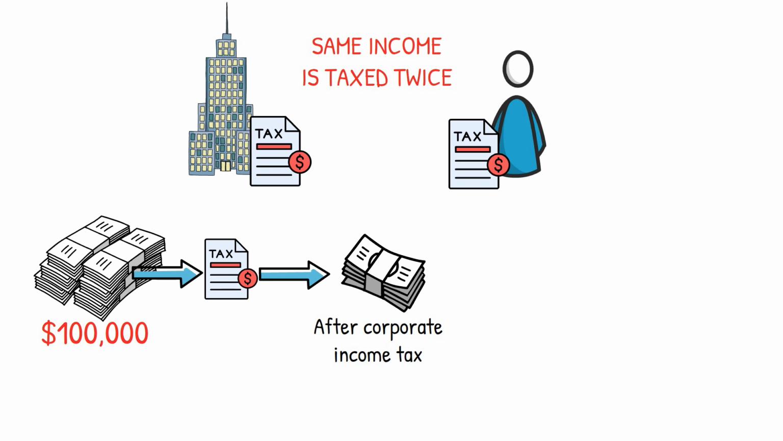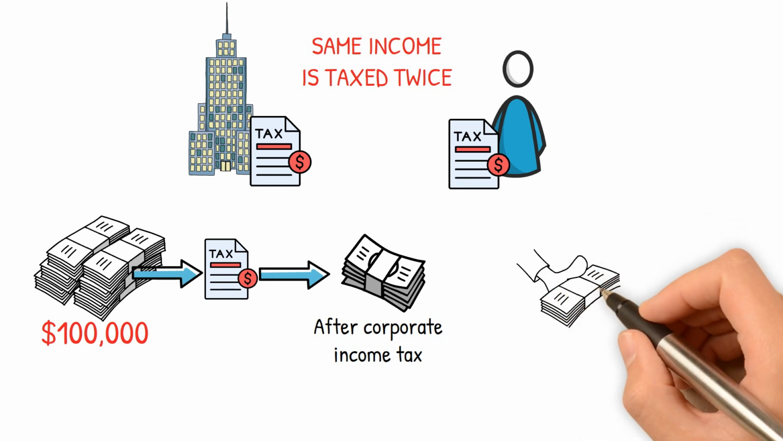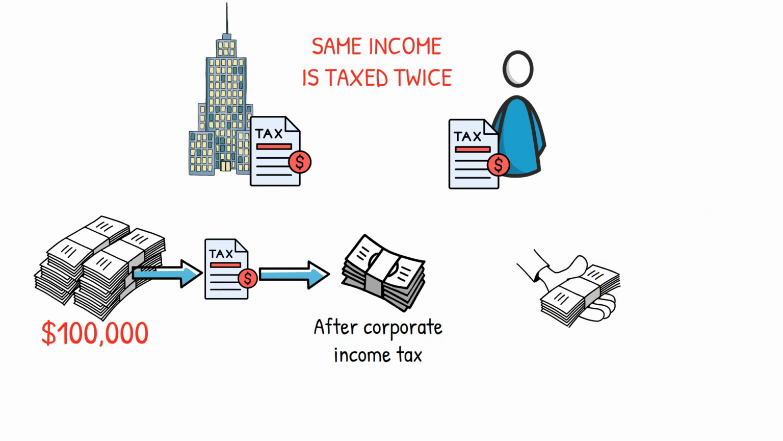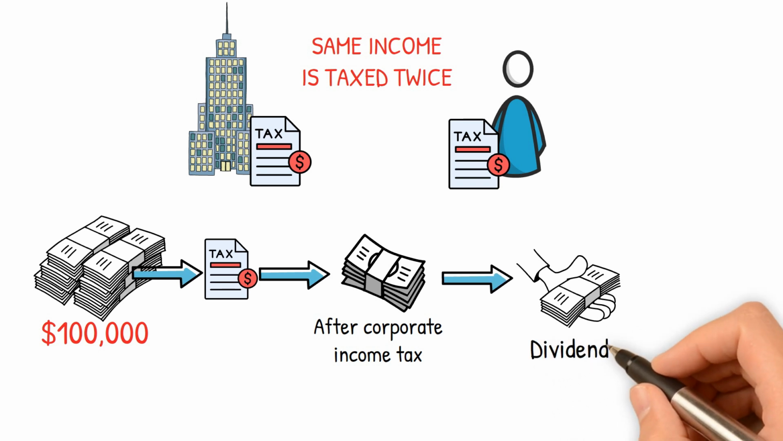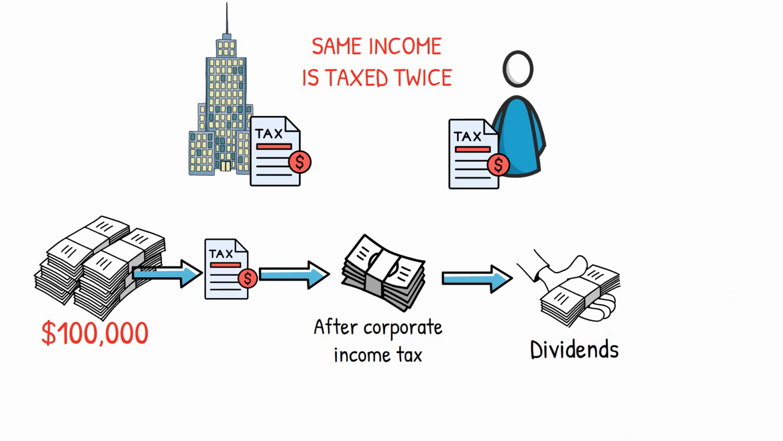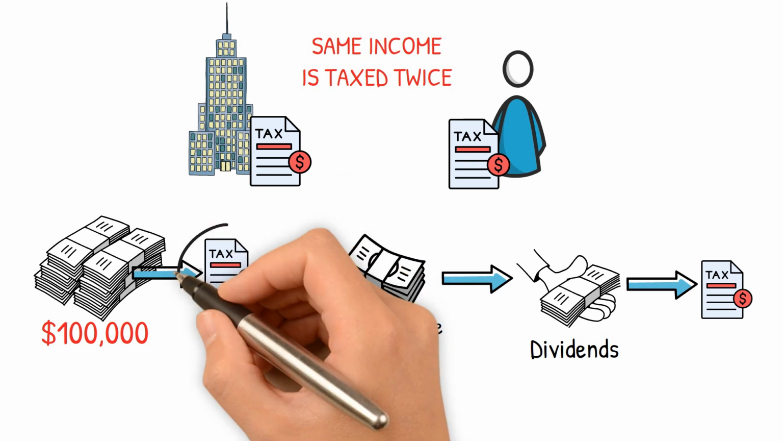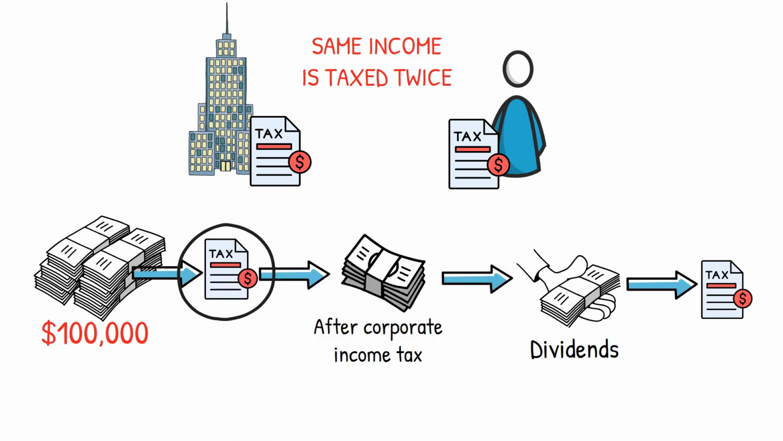Suppose the corporation decides to distribute the remaining profits as dividends. In that case, the shareholders will receive the dividend payment, but they will also be required to pay personal income tax on that dividend income. In other words, the profits are taxed at the corporate level and then again at the individual level, resulting in double taxation. The corporation is taxed on its profits, and the owners are taxed when this profit is distributed to them.